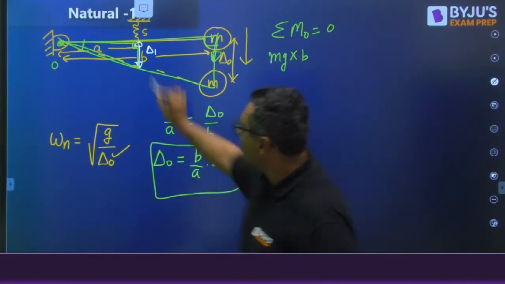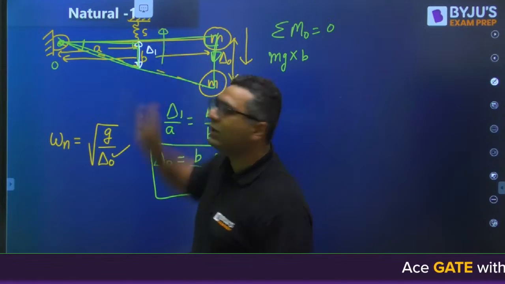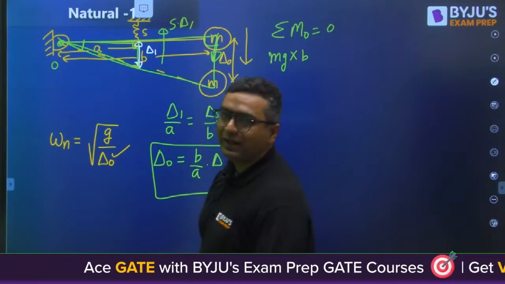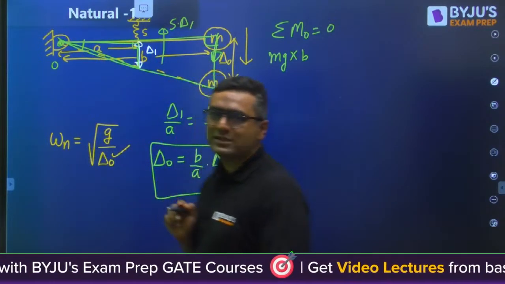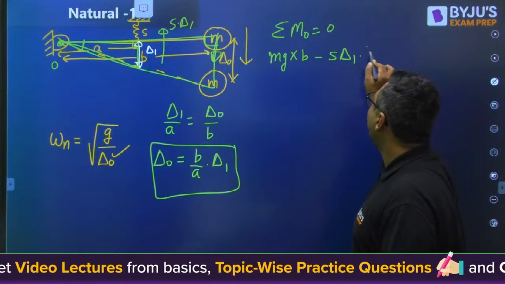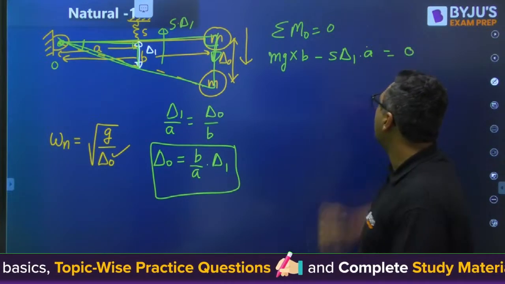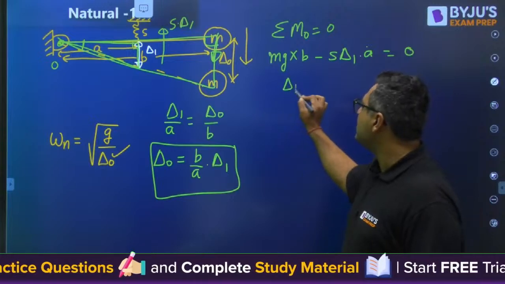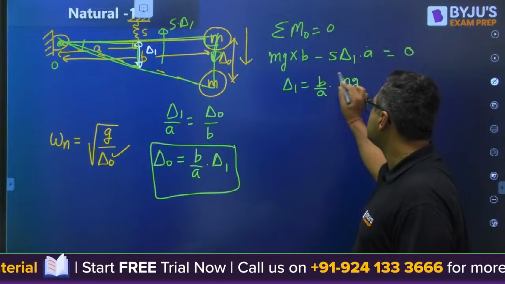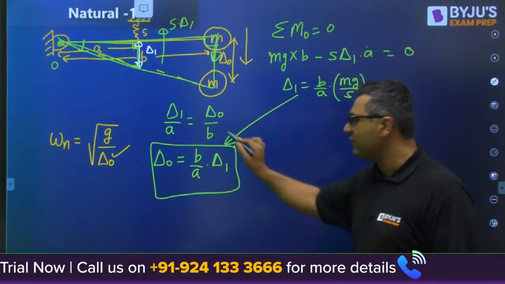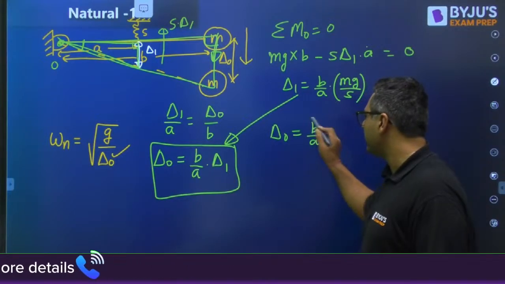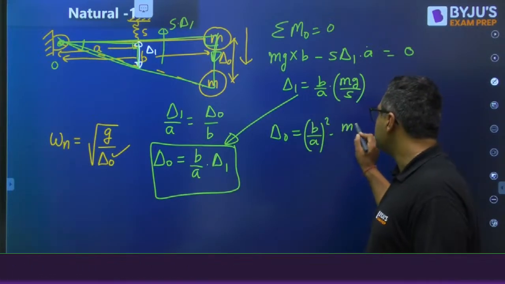Then as the spring is deflected by delta 1, there will be a restoring force, which is S into delta 1. This is going upward, creating an anticlockwise moment. So I can write minus S delta 1 into A is equal to 0. From here you can say delta 1 is B by A into mg by S. I just need to put this value here. I will get delta naught as (B by A) whole square into mg by S.